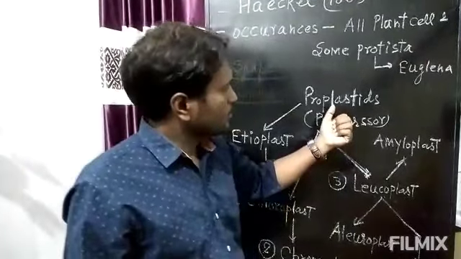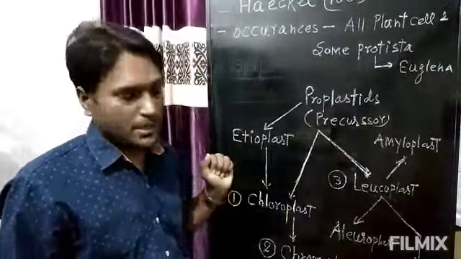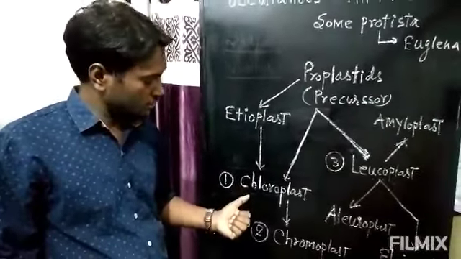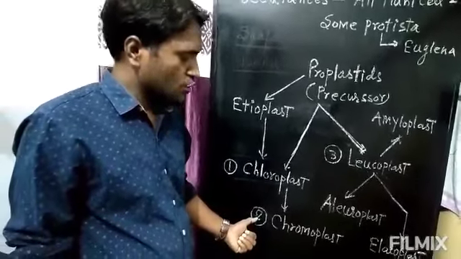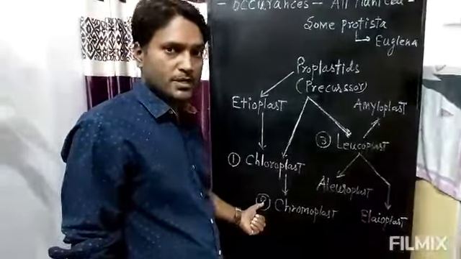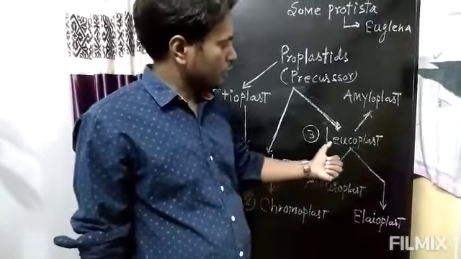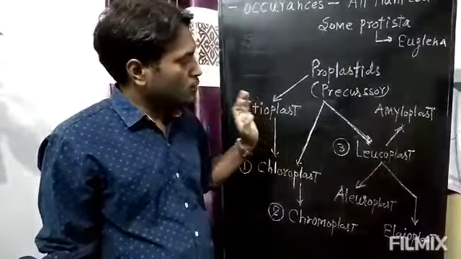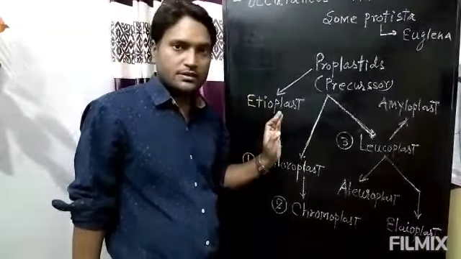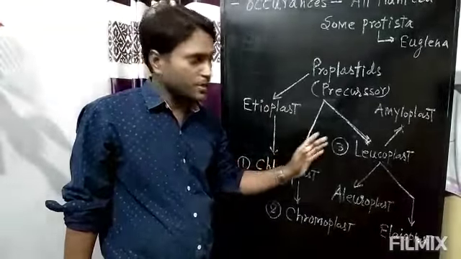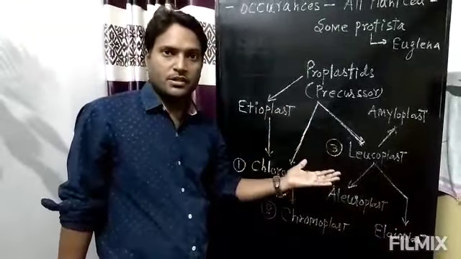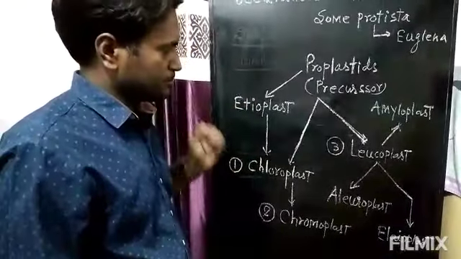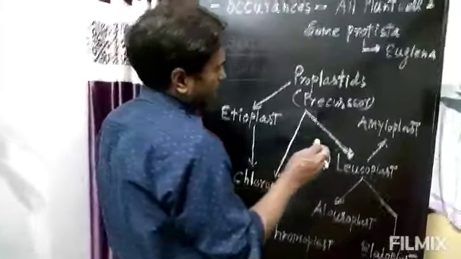And plastids are mainly of three types. First one is known as chloroplast, green in color. Second one is known as chromoplast, it is colored plastid. While third one is known as leucoplast, it is the colorless plastid. Now one thing is important, that one type of plastid may be converted into another type of plastid due to differentiation and redifferentiation.